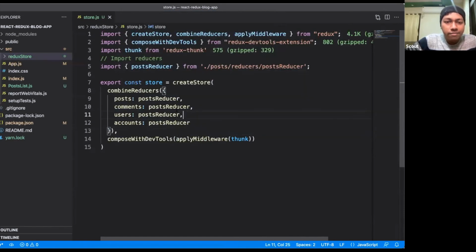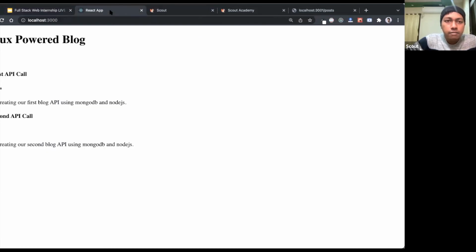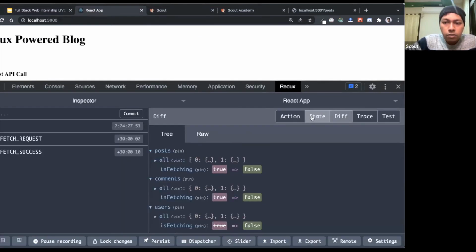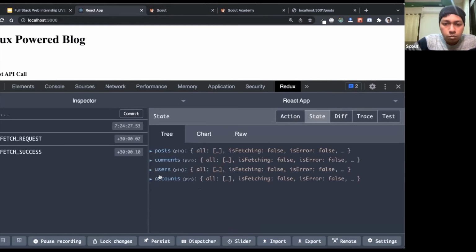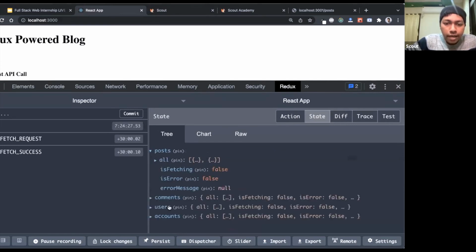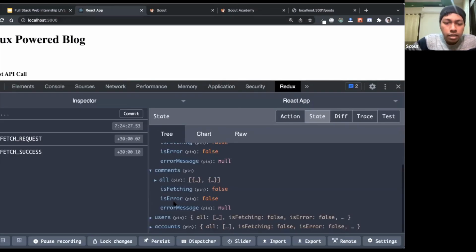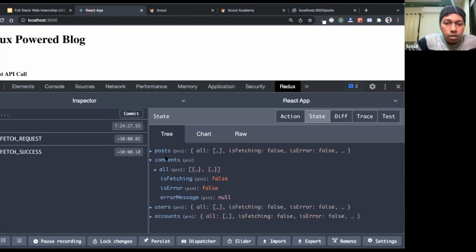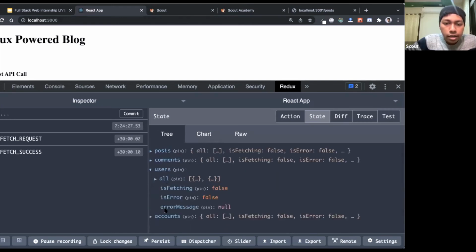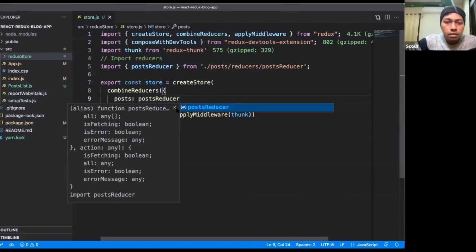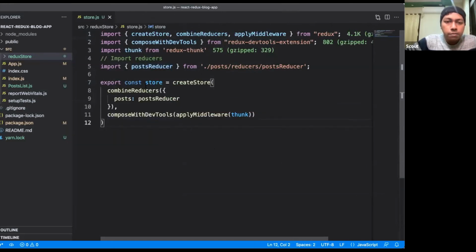So we can have these things and they will all have the same values. Now if I save it, you will see that inside our Redux DevTools we get all of these: posts, comments, users. The values are the same because on the right hand side I have not changed anything, but you can see the keys on the left hand side: posts, comments, users, accounts. So done, and then we have exported this store.